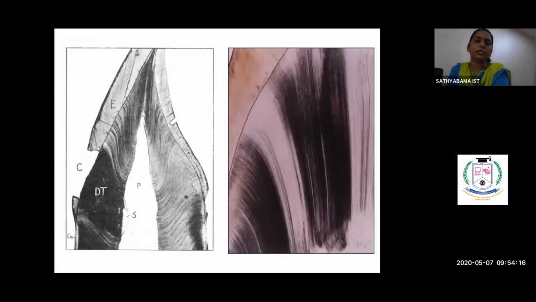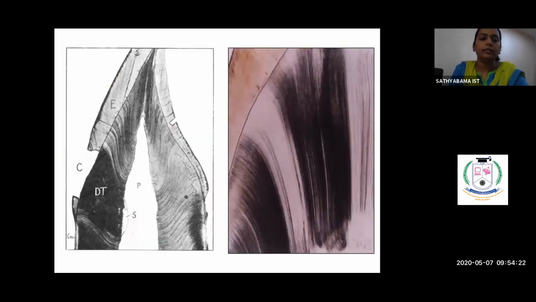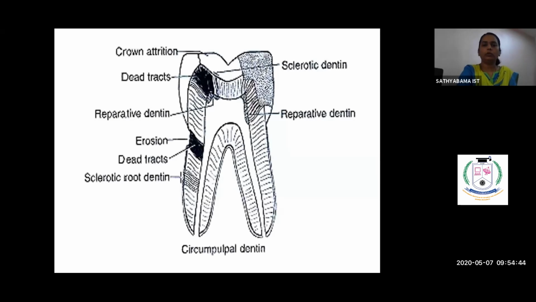So this is again a picture. Here, it was at the incisal edge. Here, it is near the cervical region. We can consider this condition as an abfraction where there is partial loss of enamel due to excessive occlusal force. Here it is fully dark. This is nothing but a dead tract. So these are various things.